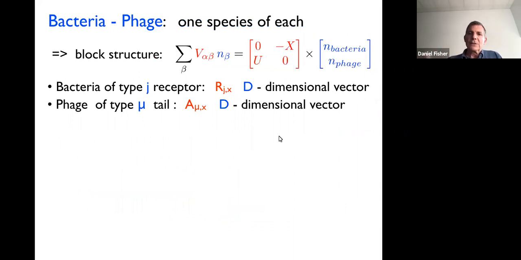What about if we consider the original motivation for these antisymmetric correlations, which was where we have bacteriophage interactions. Okay. So in this case, we have a block diagonal form for the matrix.